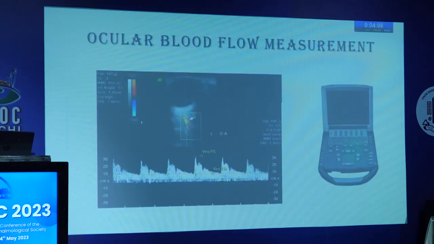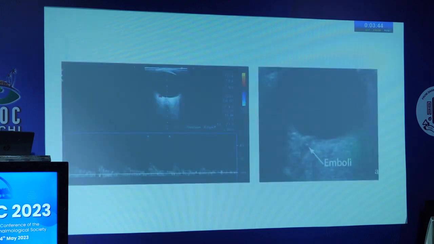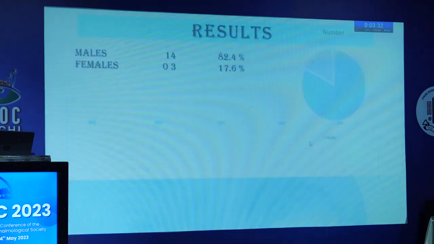This was the sonocyte machine on which color Doppler flow was checked for these patients. It was primarily done for three arteries: short posterior ciliary artery, ophthalmic artery, and central retinal artery. We can see the graph. The trough of the graph is the diastolic velocity and the peak is the peak systolic velocity, and the resistivity index is automatically calculated by the machine. Here we can see the reduced peak systolic velocity and diastolic velocity, and in this photograph we can see that there was no blood flow, and a small emboli occluding the central retinal artery.